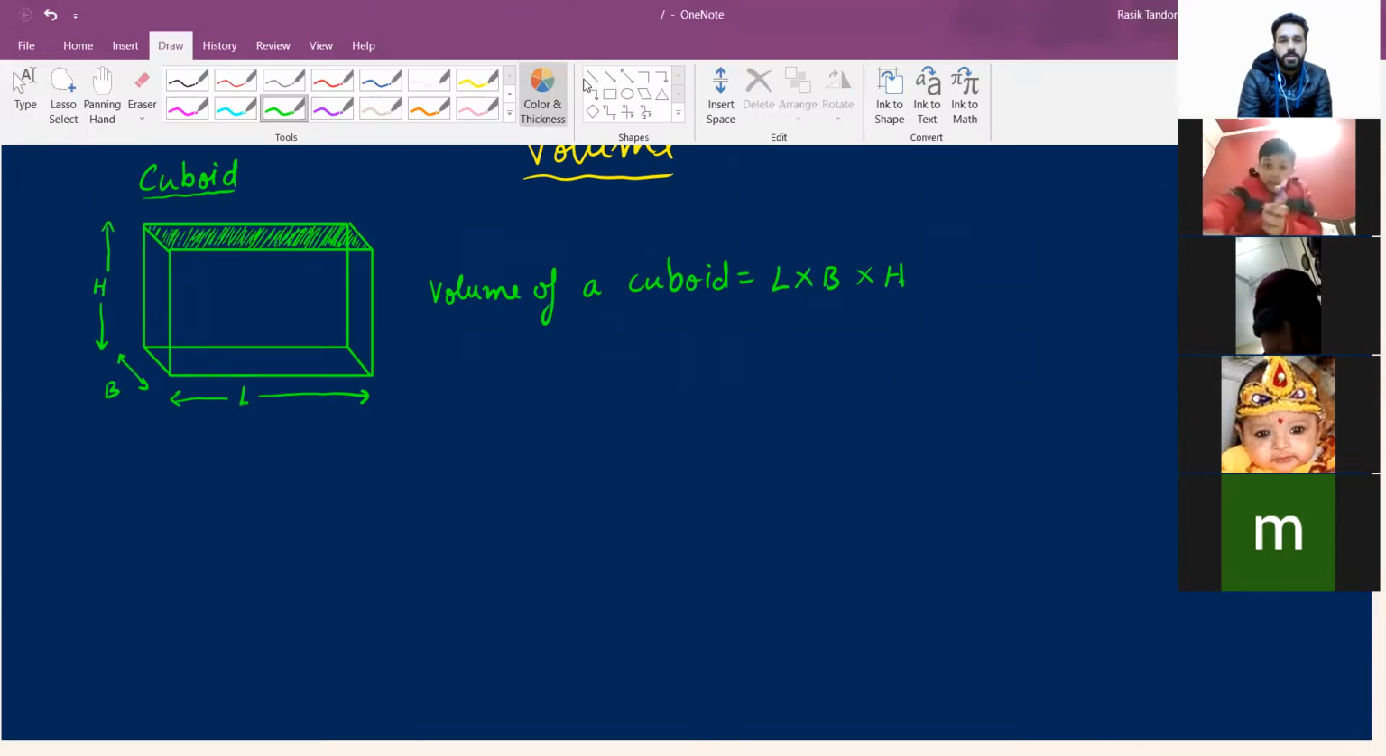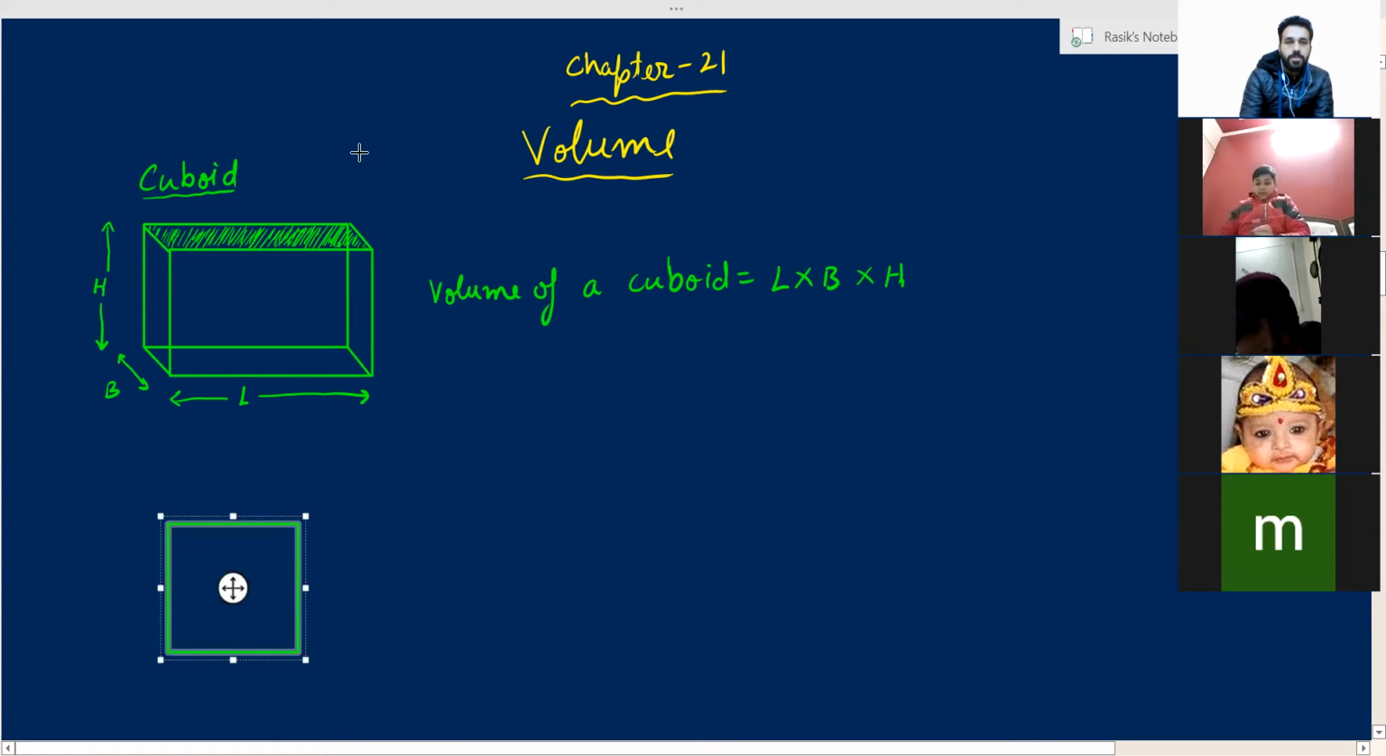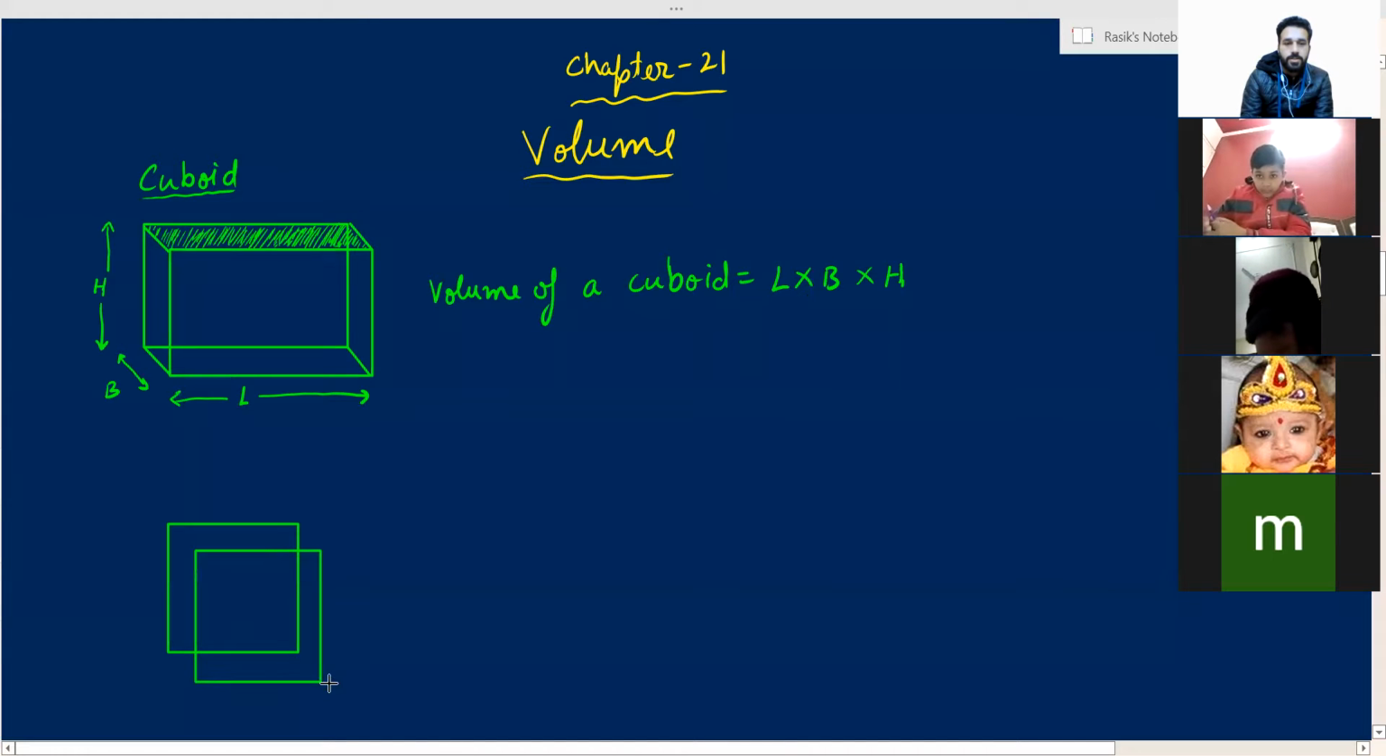Rubik's cube, everyone has seen. Dice. Yes, sir. Dice, very good. Ludo. Have you all played Ludo? Yes, sir. Have you ever seen a dice of a Ludo? Yes, sir. So what is the shape? What is the shape of a dice? Sir, a cube.